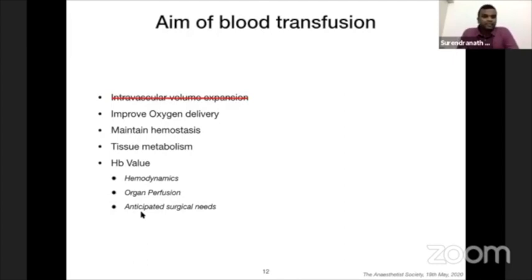But if I see the surgeon is already closing the abdomen and I don't anticipate any surgical need, you can stop transfusing blood for a hemoglobin of 9. So hemoglobin should not be the only value to determine blood transfusion.